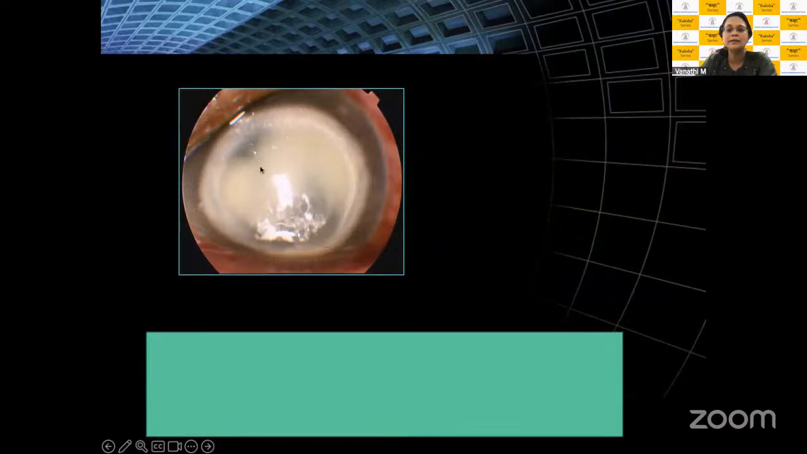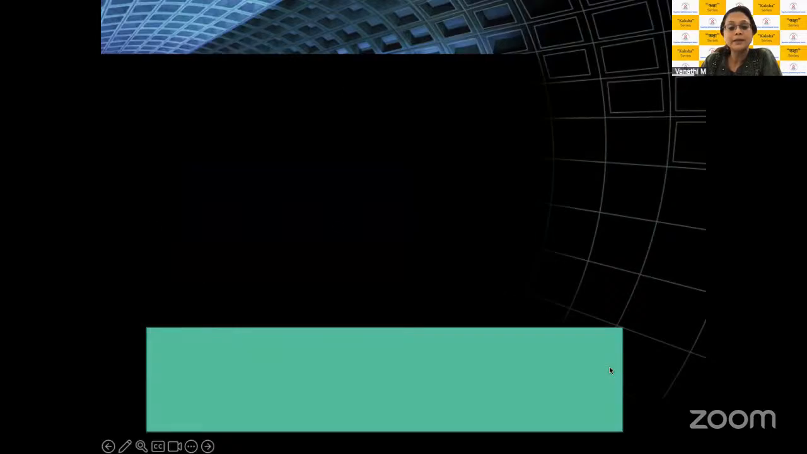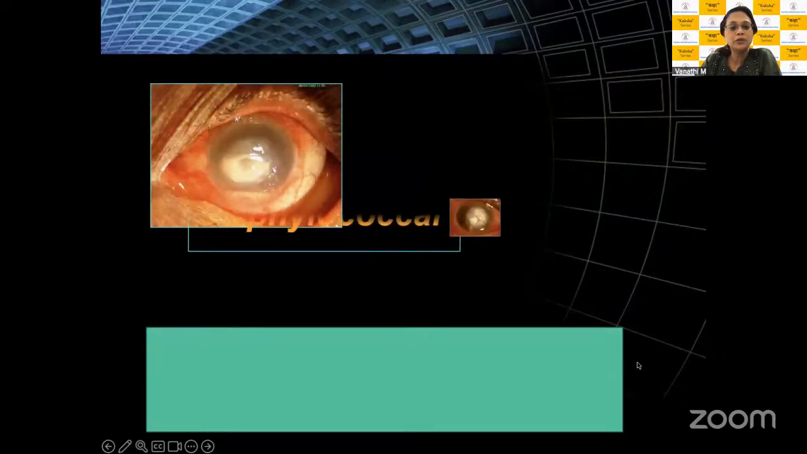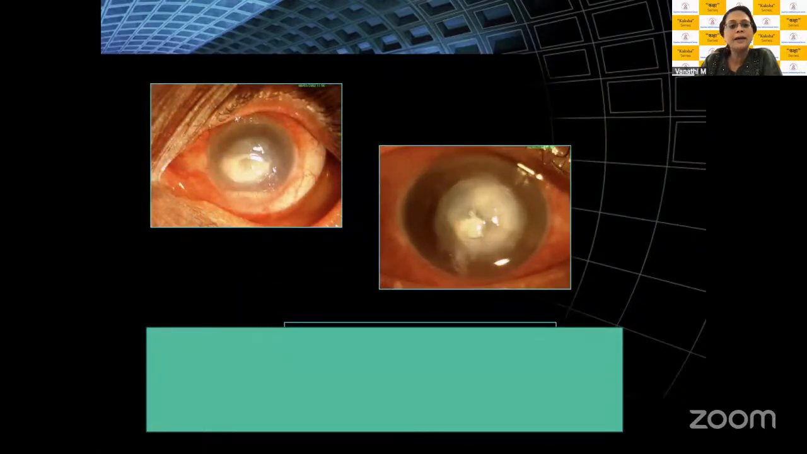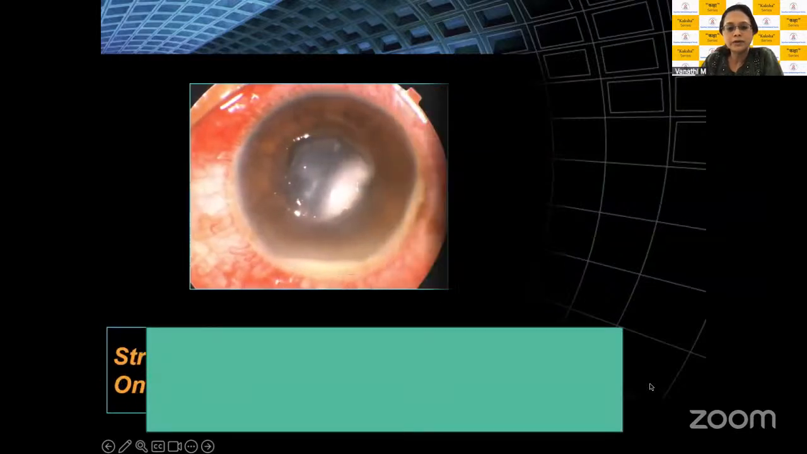Here again, you have a large ulcer with a very thick, dense endothelial plaque, which you can see in this particular patient. And again, a ring abscess and melt, and some of these would have fungi coexisting with acanthamoeba. So that's something which you also need to look at when you're looking at a non-resolving fungal ulcer. You have more of stromal abscesses. These are very typical staphylococcal looks: very angry looking eyes, symptomatic patients, the surrounding cornea is effectively clear.